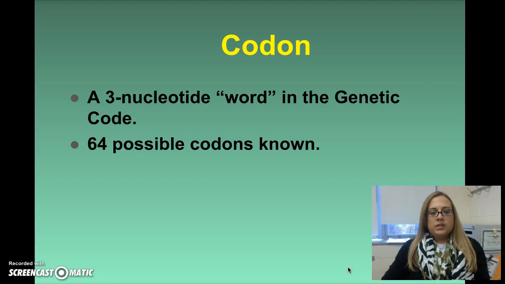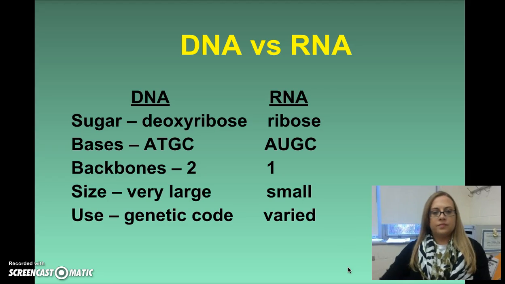So a codon is a 3 nucleotide long word in the genetic code. There are 64 possible codons because we have 4 bases, and when you group those 4 bases into 3s, you have 64 possibilities. So really quick, we want to look at what are the differences between DNA and RNA.